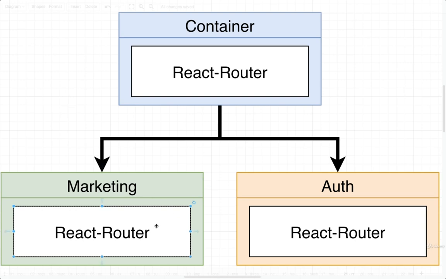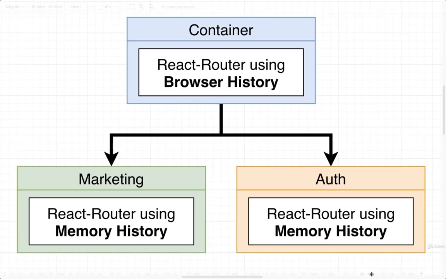Whenever we create a copy of React Router, we have to tell it exactly what kind of history we want to use. So we can tell React Router to use browser history, memory history, or hash history. So for our application, we need to figure out and decide what kind of history we are going to use in every location. The most common way of setting up navigation inside of micro front-end apps when it comes to history is to make use of browser history inside of your container and then memory history inside of all the different sub-applications. The reason for this is very simple.